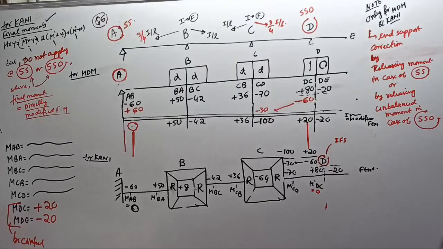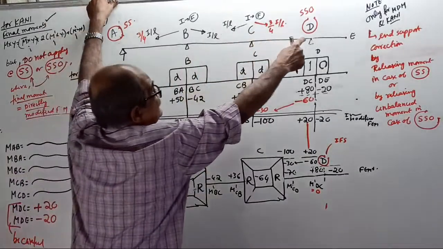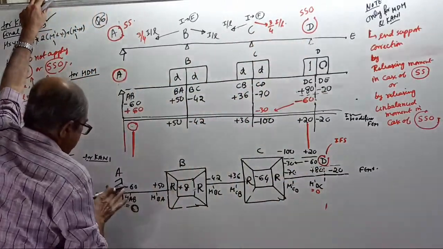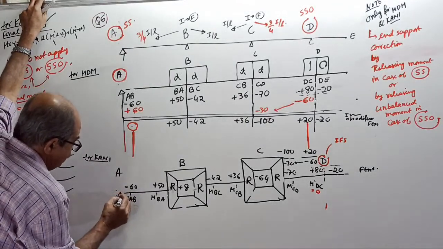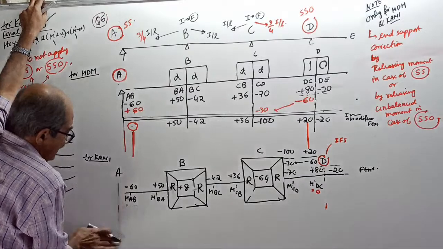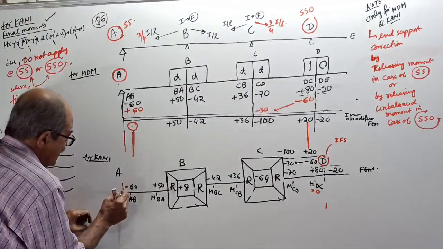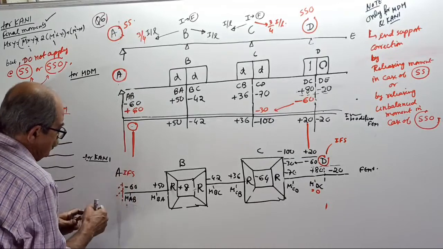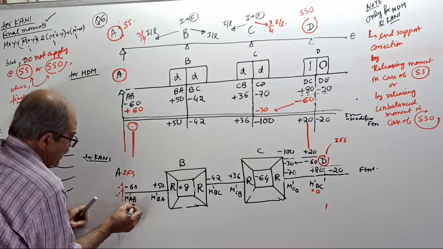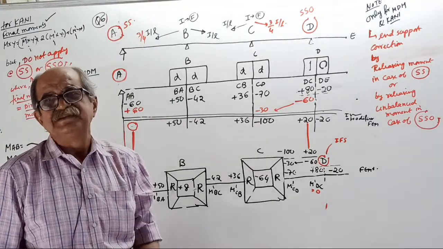Clear? Okay. Now, come to Carney's method. Only change: that support is the same story, but this support is what? See, it is simple support. I told you, simple support will become some imaginary fixed support. So this contribution, small zero. For a calculator, there is no small zero and big zero. Okay, over.